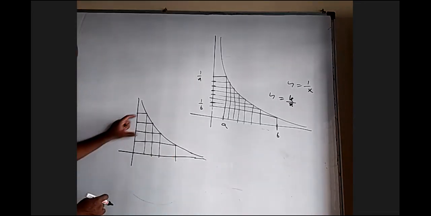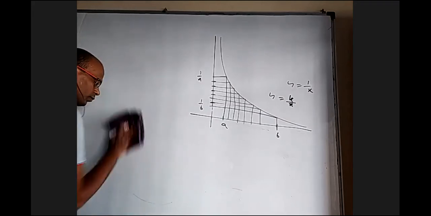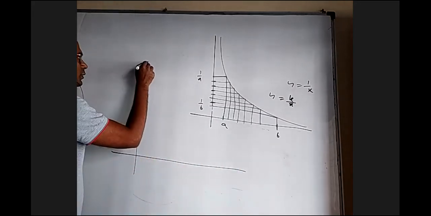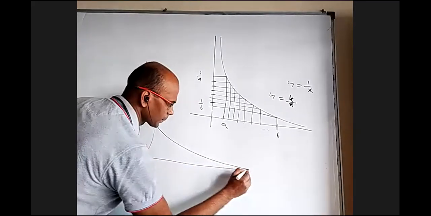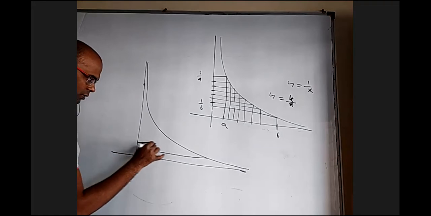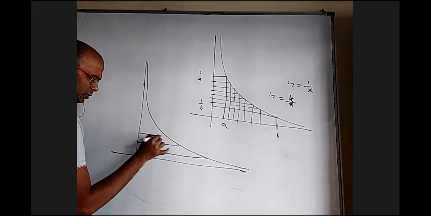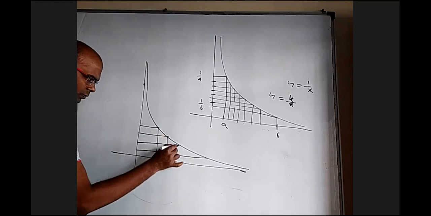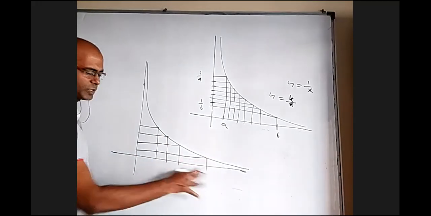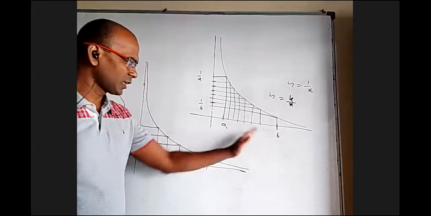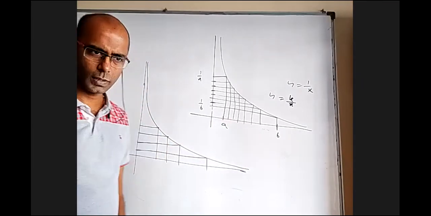Actually, the more I come down, the more graphically you can see that, because 1 by x will tend to infinity. Let's say I take something here and here and here and here. These are all equally placed, let us say. You can see here the gap is more. That means when you are inserting harmonic means, there will be more towards this side than this. Am I right?